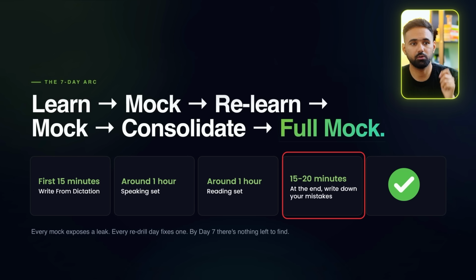Very important that you note down your mistakes. Otherwise you practice one day, make a lot of mistakes, you practice on the third day, you make the same mistakes. If you have written those down, you'll not repeat the same mistakes again.